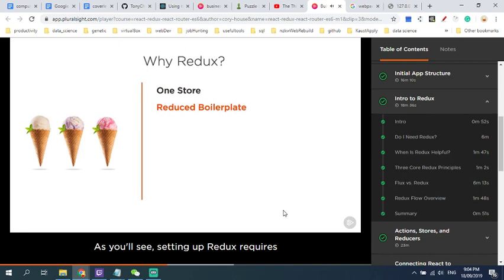As you'll see, setting up Redux requires less boilerplate than Facebook's Flux as well. Your container components are subscribed to the Redux store automatically, so you don't have to wire up event emitters to subscribe to the dispatcher. As you'll see, there's no dispatcher at all.